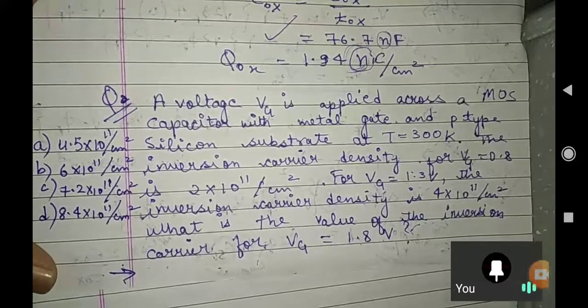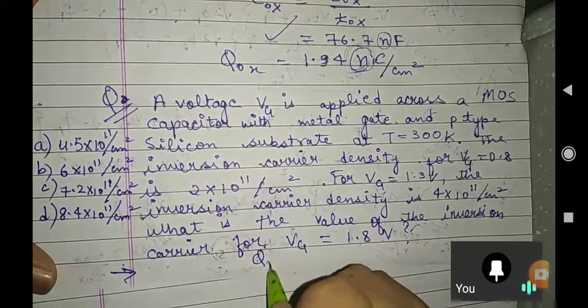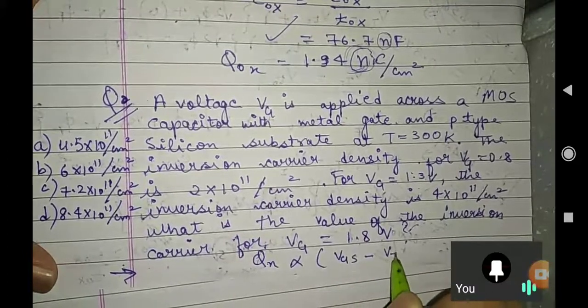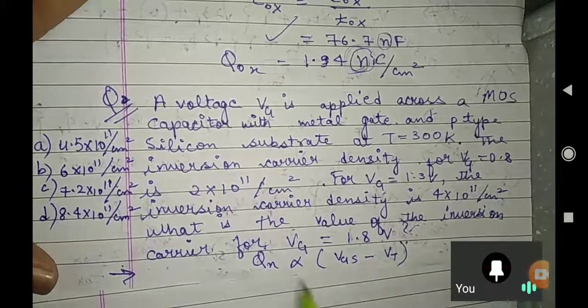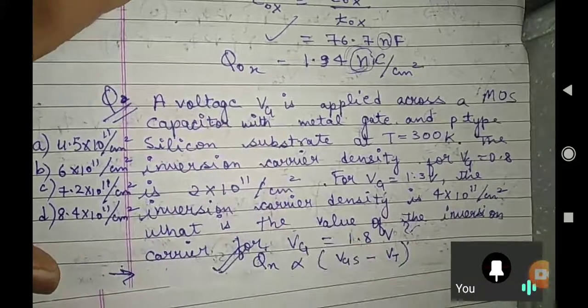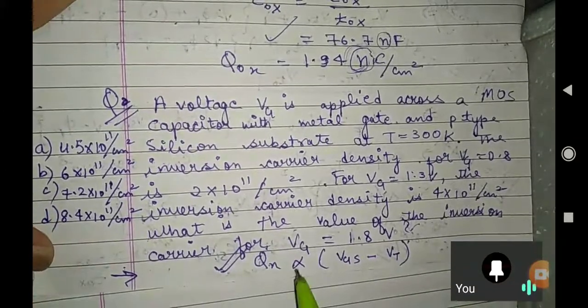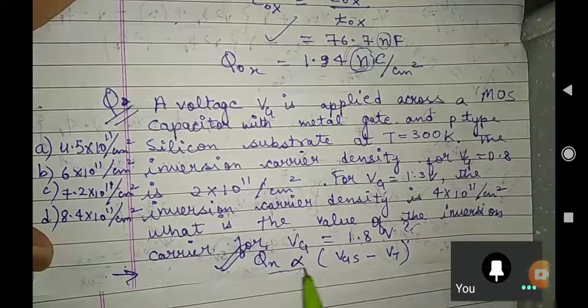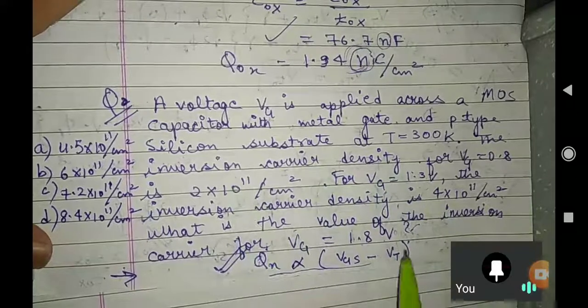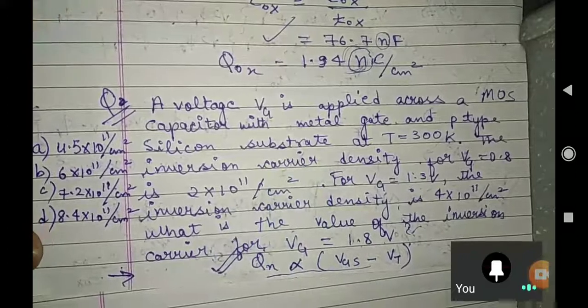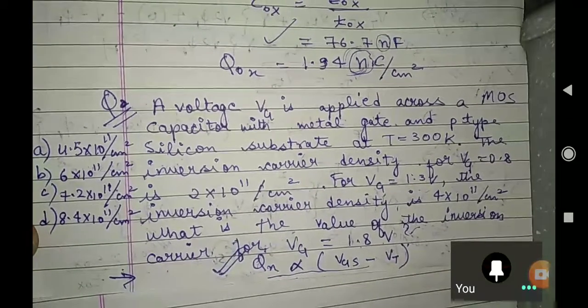Direct proportion, sir. That means you are saying your Qn is directly proportional to your VGS minus VT. You are saying like this? Yes, sir. Very good, very good. That is the only thing I am asking from you. And you all are very good in mathematics, so I hope you can solve this. If you are having two equations, one proportionality, something divided like that, if you can think. I'm giving you 3 minutes, do it.